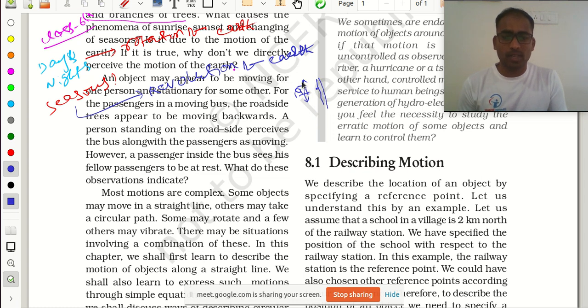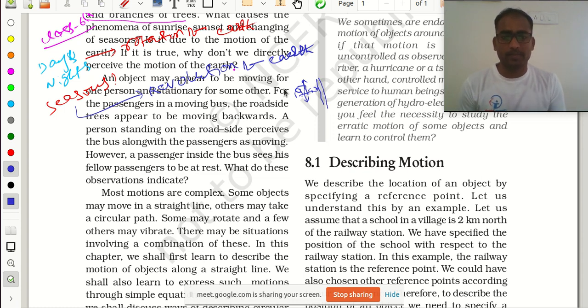So see, you are sitting in your train, but if you are observing another train at the platform, you can feel that your train is in motion. Then when you see the platform, you realize, no, my train is not moving, another train is moving on that platform. That is a practical observation.